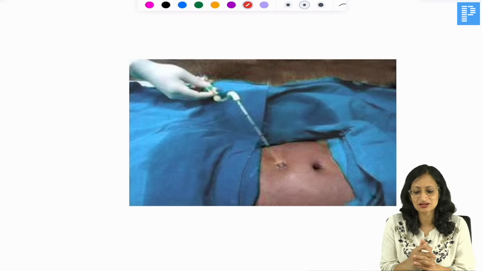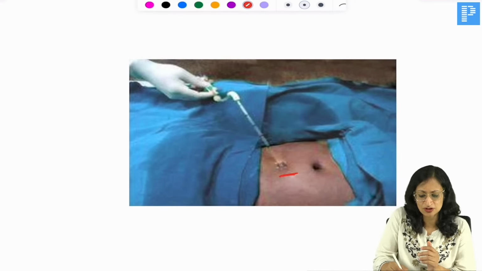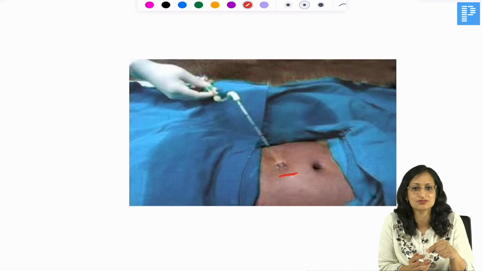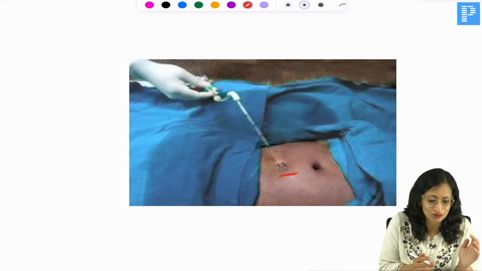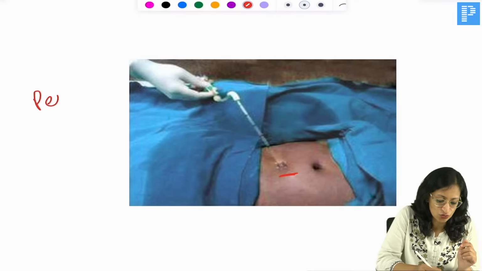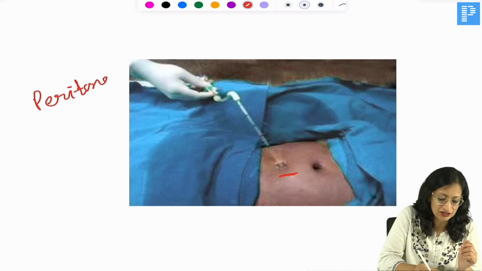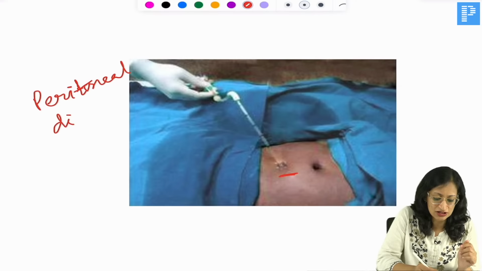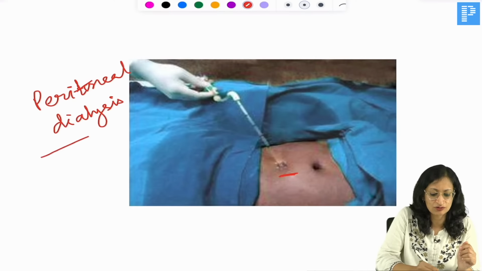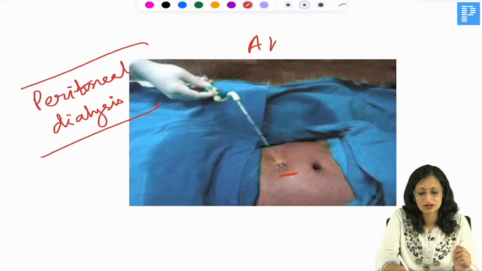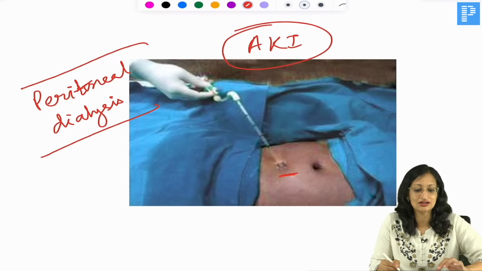So this is being done in the abdomen. You can see it just below the umbilicus. So a stiff catheter has been introduced, and through this catheter we are introducing the fluid and taking it out. Very good, Prakash. So this is peritoneal dialysis. This is a form of renal replacement therapy. Peritoneal dialysis that is being done in a child with acute kidney injury or renal shutdown or acute renal failure.